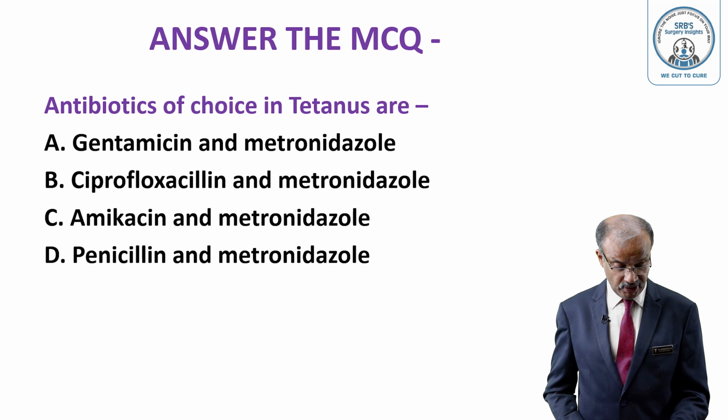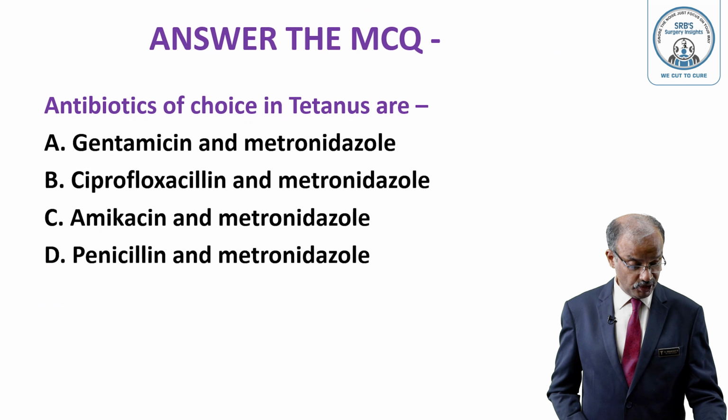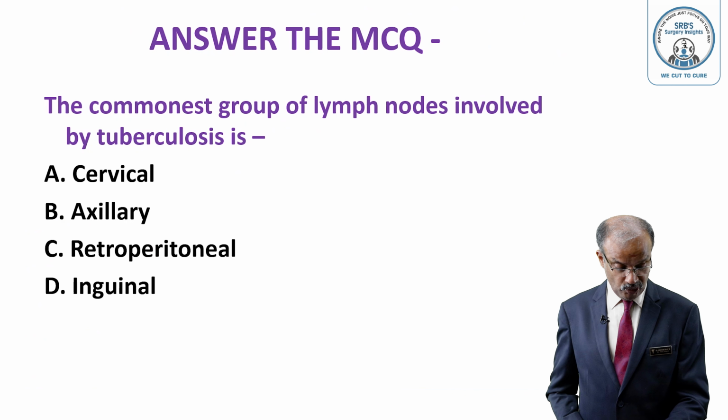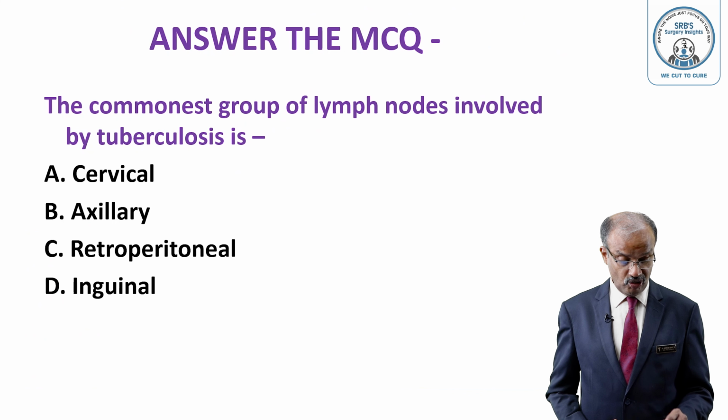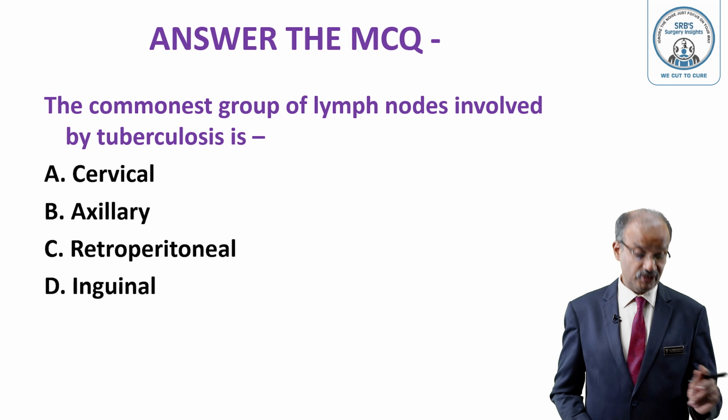So answer the MCQ. Antibiotic choice in tetanus: gentamicin and metronidazole, cefotaxime and metronidazole, amikacin and metronidazole, or penicillin and metronidazole. Find out the right answer, put it in the comment box. Commonest group of lymph nodes involved by tuberculosis: cervical, axillary, retroperitoneal. Find out and put it in the comment box, students. I'll give you the right answer later.